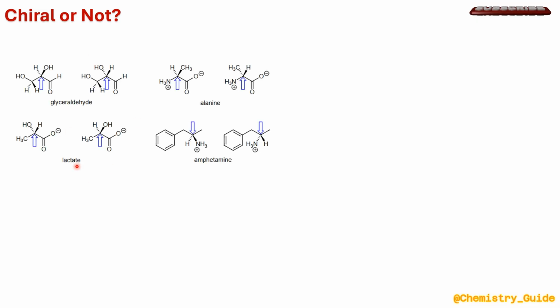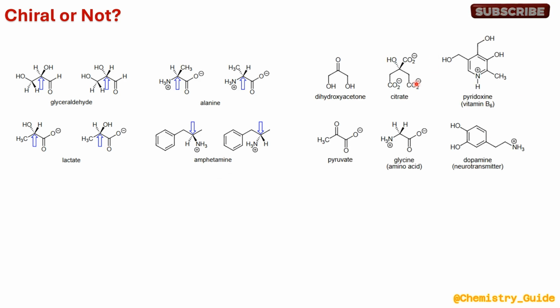So let us see some examples where we will see whether the molecules are chiral or not. The first one is glyceraldehyde. It is chiral in nature. The carbon shown by the blue arrow is chiral. This is the example of alanine. It is also chiral in nature, since no plane of symmetry can pass over this chiral carbon. Similar is lactate and its enantiomers.